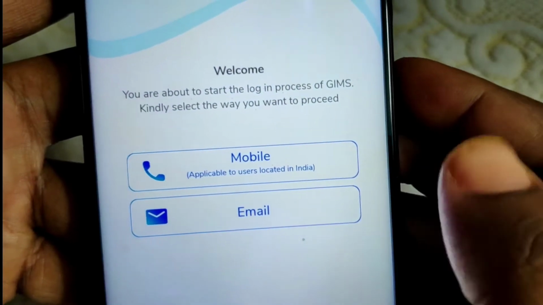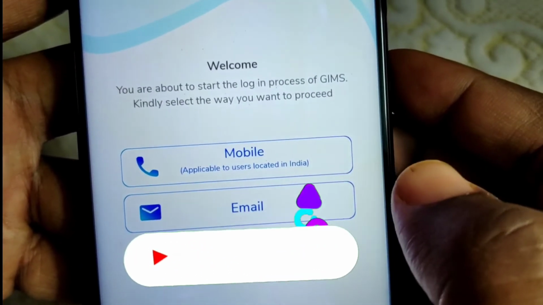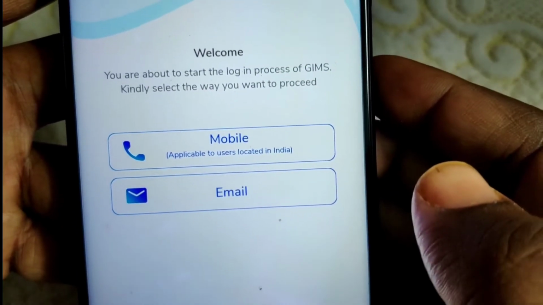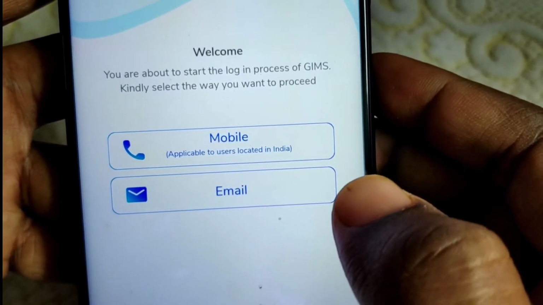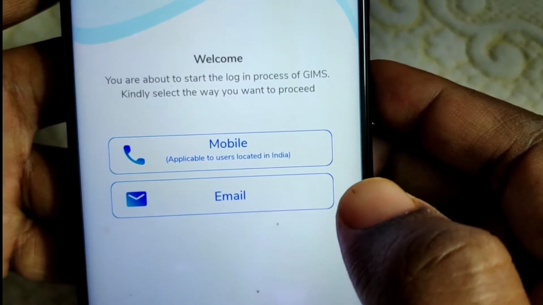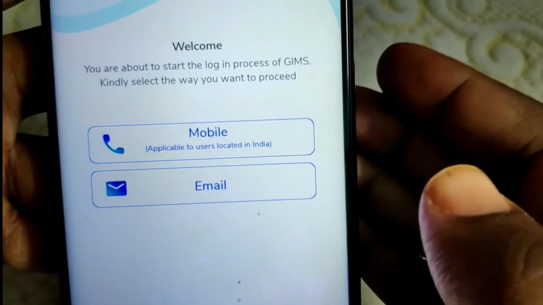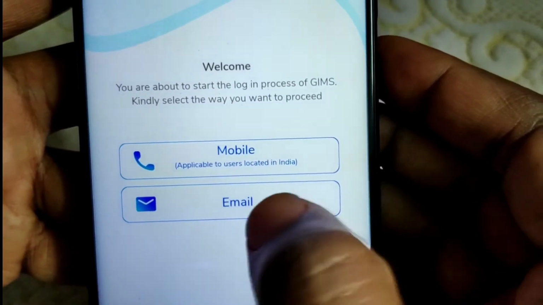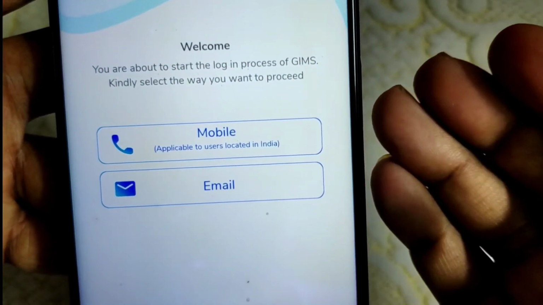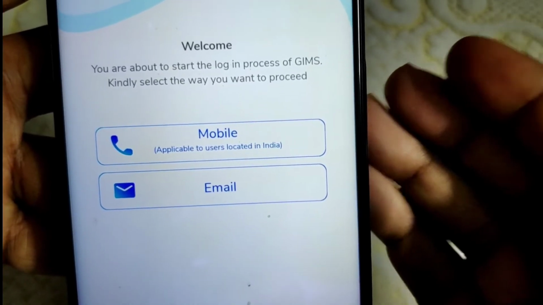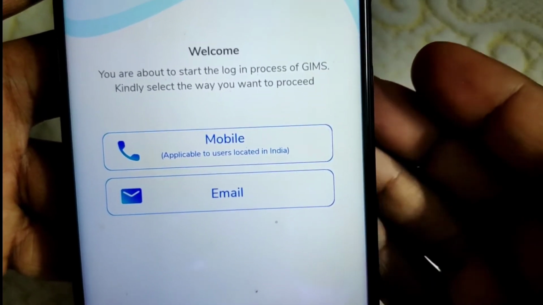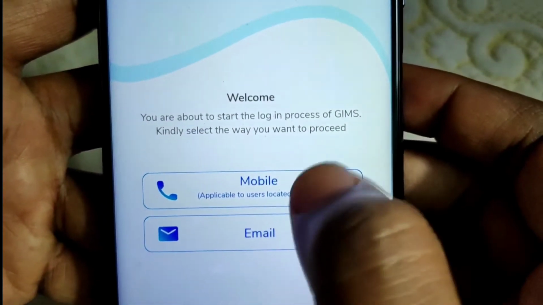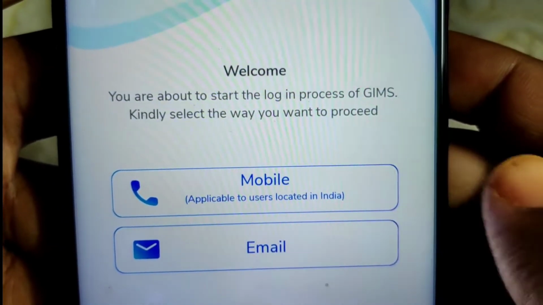You can see you can create your account by using your mobile number or by using email ID, but unfortunately at this particular moment email ID is only reserved for Government of India employees, as I have told you. So I cannot create any account unless I have a government email ID. Anyway, no issue, I'll continue with the mobile.